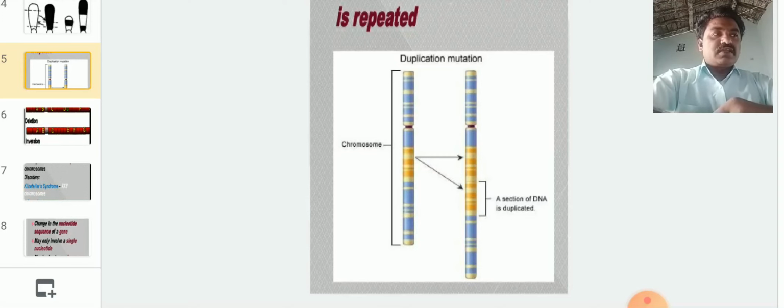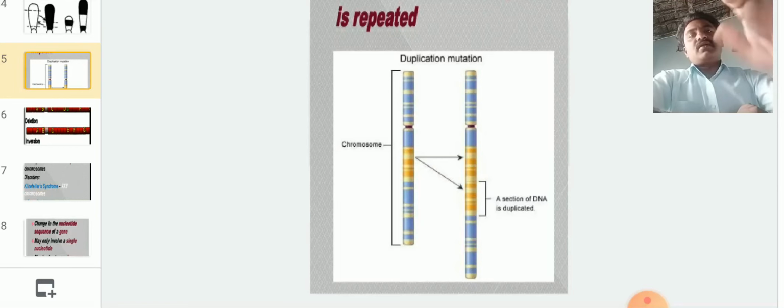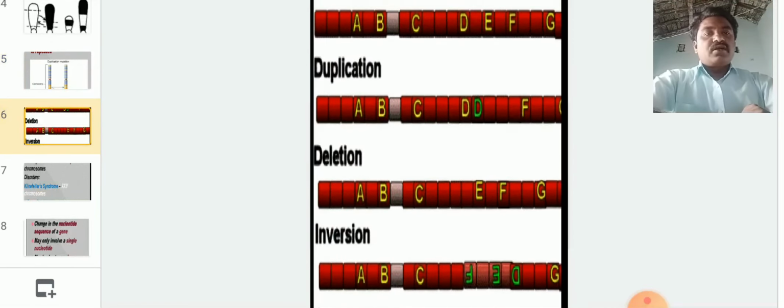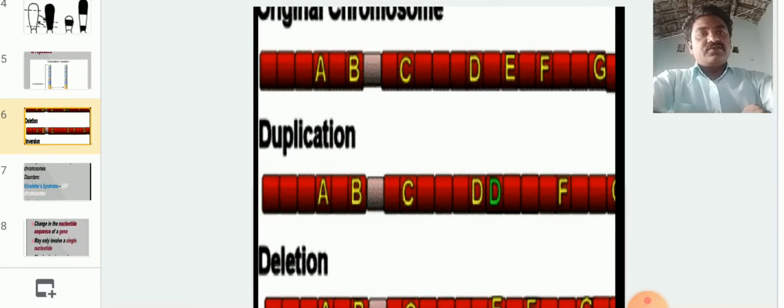So the duplicated gene, generally the duplication takes place by the endonuclease. Okay, so this is about duplication, and here we observe all types of DNA changes.